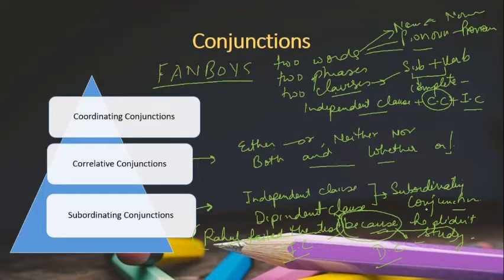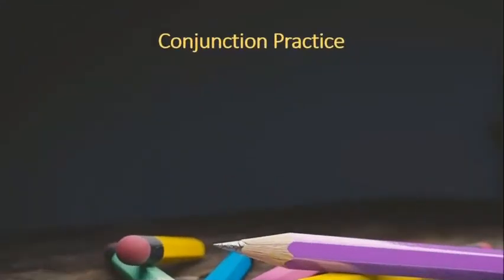Why do we add coordinating conjunctions, correlative conjunctions, subordinating conjunctions? To give variety in writing, to avoid the monotonous tone. Because if we write too many small sentences, it becomes very choppy. It doesn't give a complete sense. There is a lack of coherency in the sentences. So to avoid that monotonous tone and to give variety in writing, and to maintain the coherency, we use conjunctions. So let's do some practice. And with the practice, I'll again share certain rules and tricks with you.